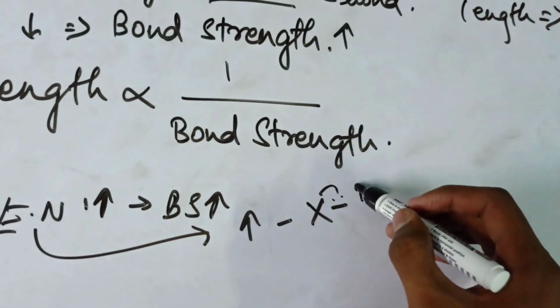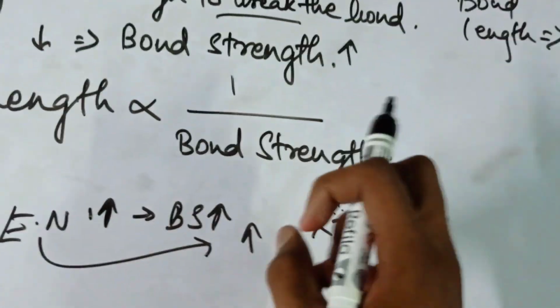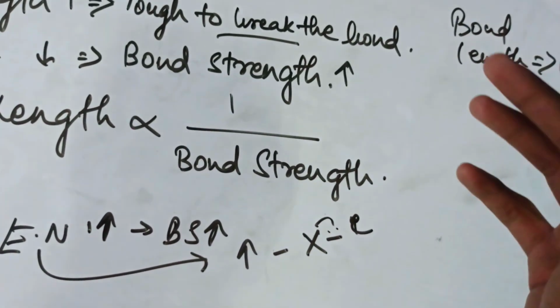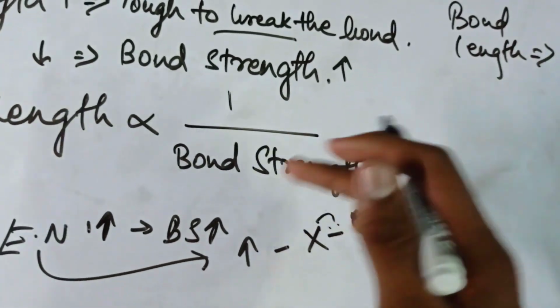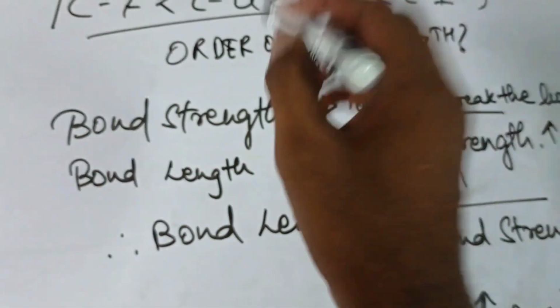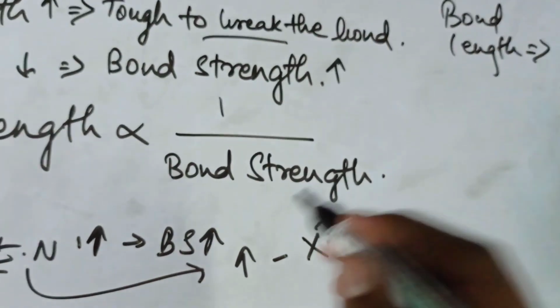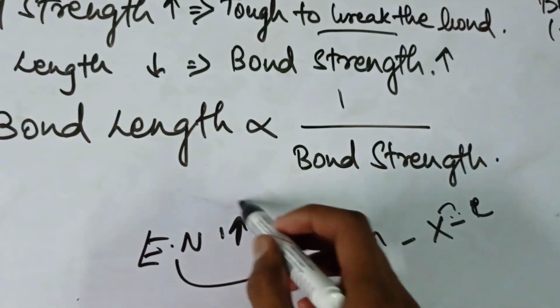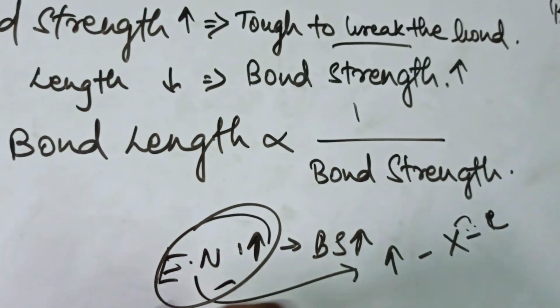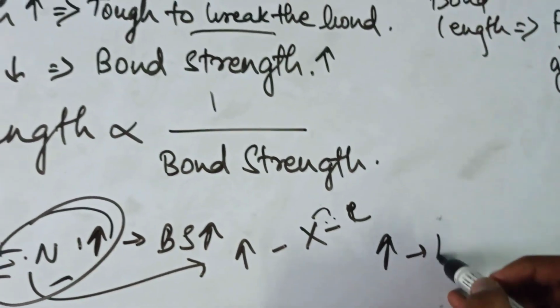It will have a very high bond enthalpy, or bond break energy, so the strength of the bond is directly proportional to the electronegativity. More the electronegativity, more is the bond strength.